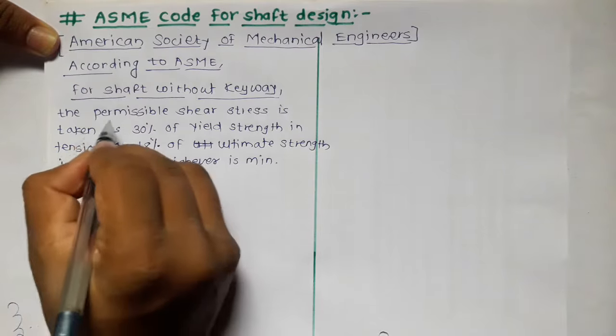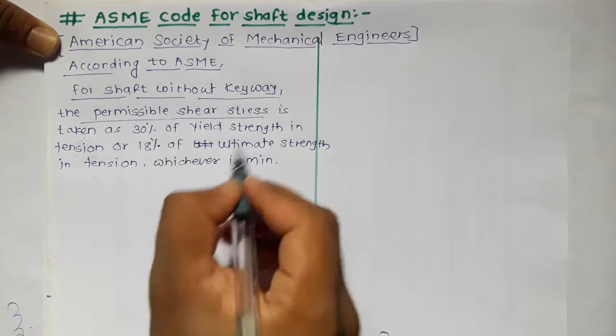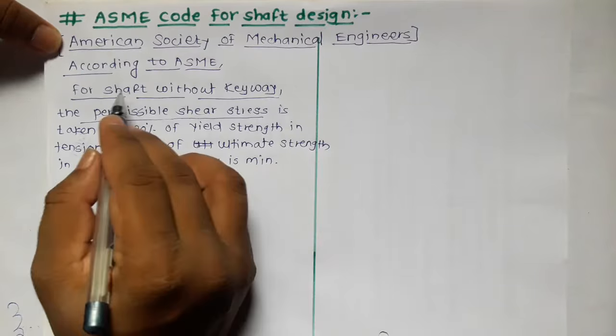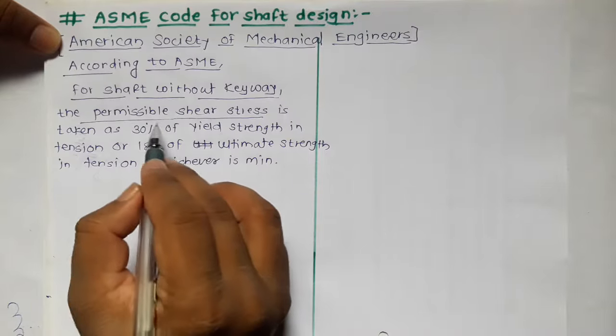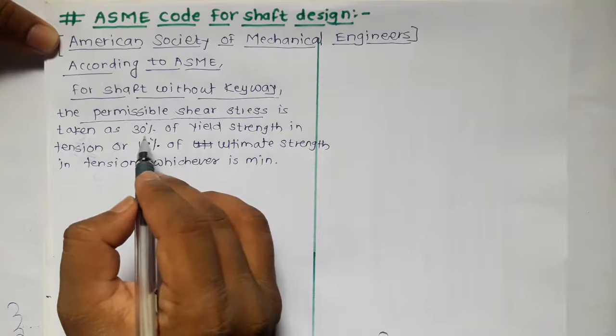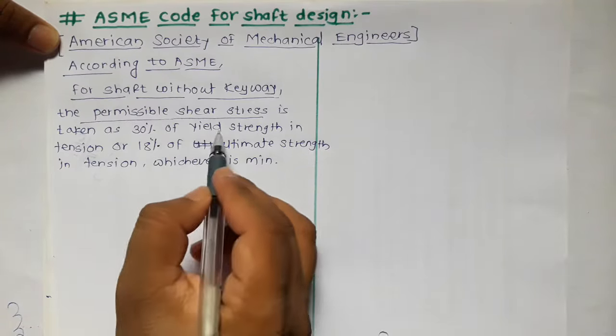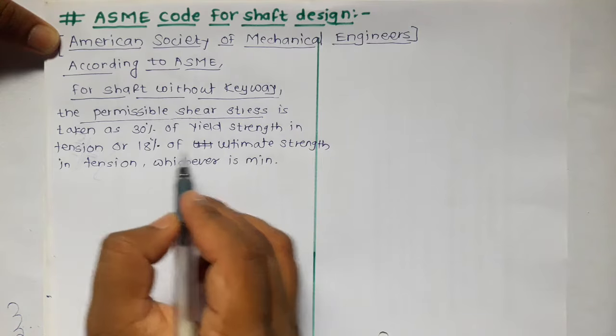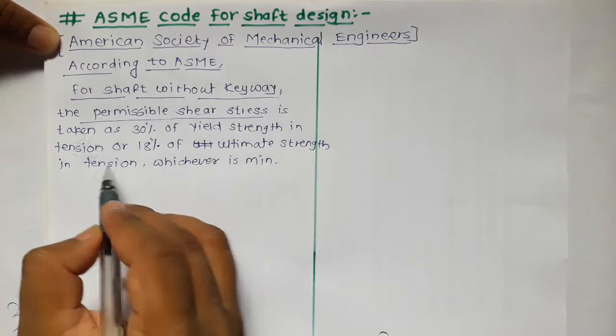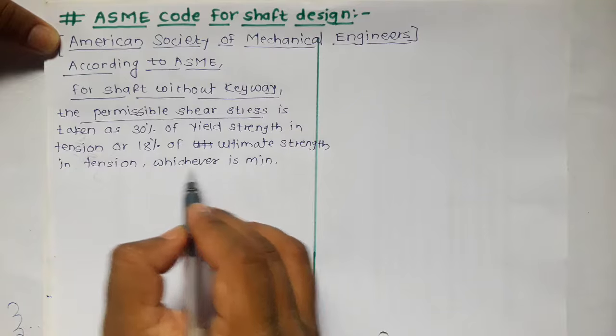That means the value of permissible shear stress is suggested by ASME in this way. The value of permissible shear stress must be 30% of yield strength in tension, that is 30% of SYT, or 18% of ultimate strength in tension, that is 18% of SUT, whichever is minimum.